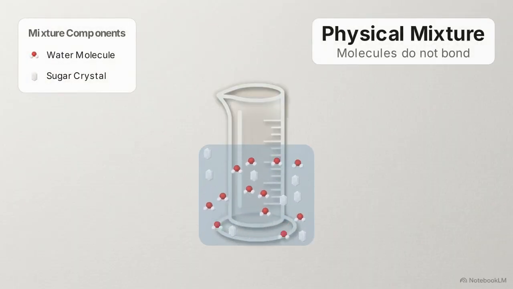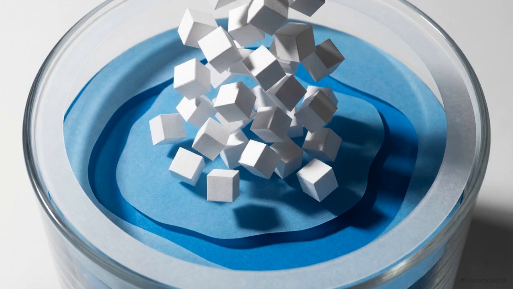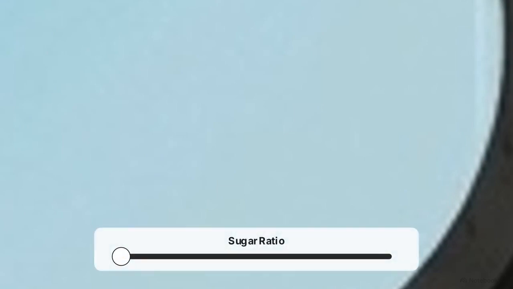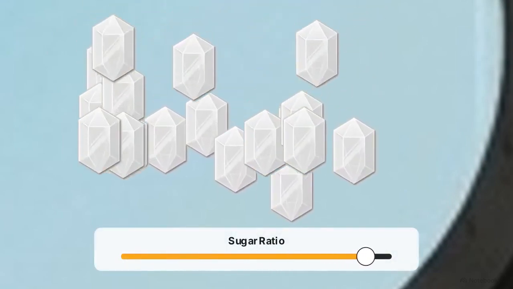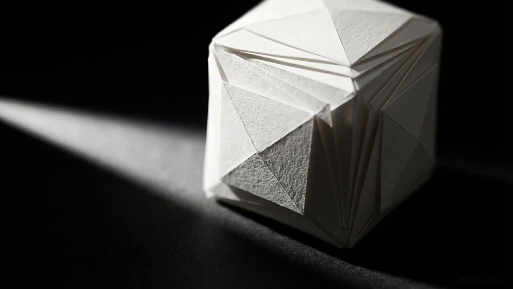In a mixture, different substances occupy the same physical space, but they do not chemically bond. Because no chemical bonds are formed, the components keep their original properties. When you stir sugar into water, the sugar crystals disappear from sight, but the water still tastes sweet. The sugar is still sugar. You can also freely adjust the ratio of ingredients. Add a little sugar, add a lot. It remains sugar-water. The fundamental identity of the substances stays exactly the same.